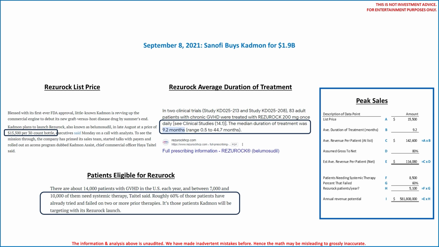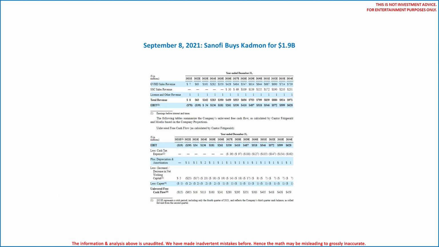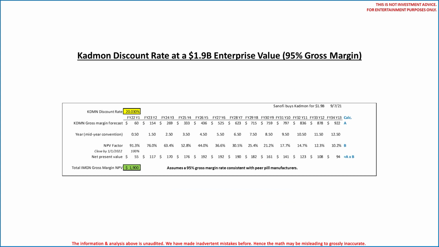Whatever the case, Kadmon provided Sanofi this 13-year financial forecast that of course included a sales forecast, but, unfortunately for us, not a gross margin forecast. Because Kadmon was acquired so soon after approval, we do not have any actual gross margin data points, but we know Rezurock is a pill. Pure pill manufacturers generate gross margins north of 95%, so that's what we will assume here. Last, Kadmon provided a forecast through 2034, which is also their year of peak sales. Now if we just assumed 95% gross margins and 0 terminal values, the resulting discount rate is just over 20%. We see any terminal value is minimal.